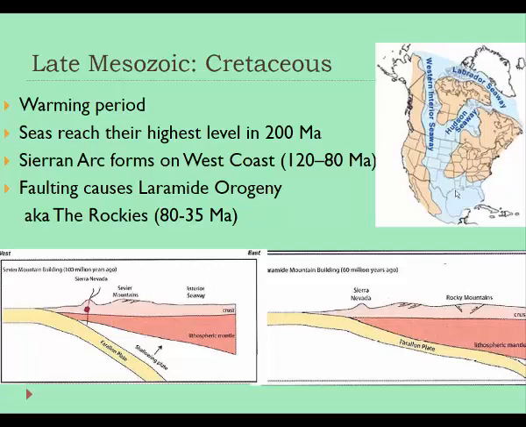So you can see there are some black lines supposed to represent fault lines that are being created to allow the buildup of the Rocky Mountains during what was called the Laramide orogeny. Remember, orogeny means a mountain building event, and so the Laramide orogeny is a name for this series of events, or period of time, where these Rocky Mountains were building up.